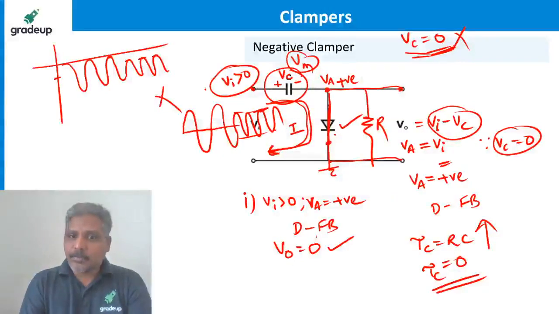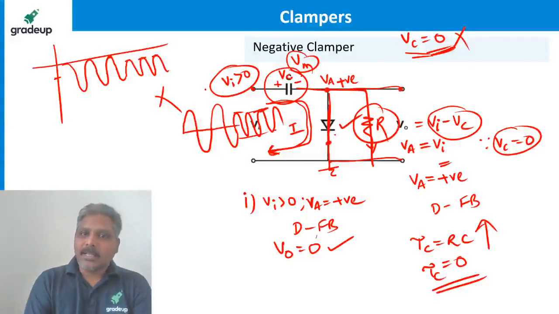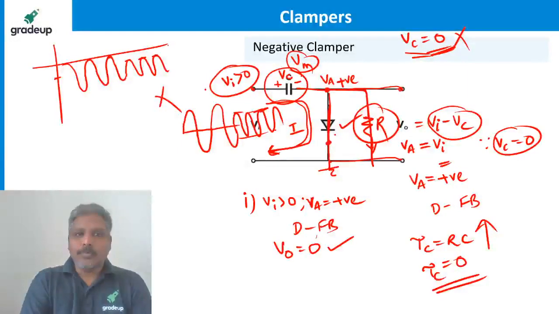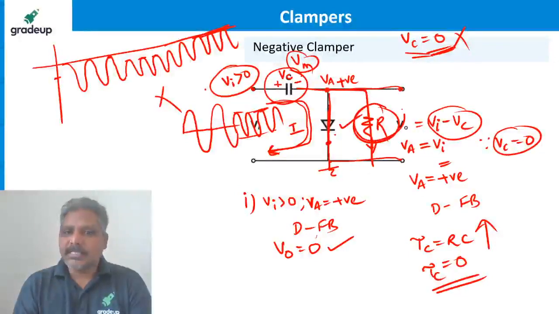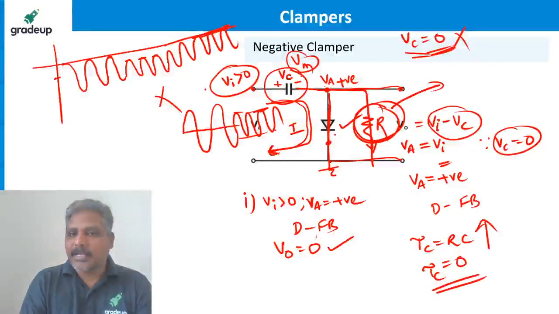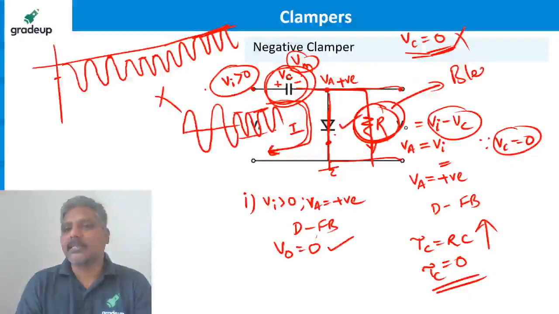So as soon as we provide this resistor, the capacitor now discharges through the resistor. Capacitor will discharge, so the output voltage will slowly, now capacitor voltage discharging means the waveform slowly will behave like this, and clamps to zero now like this. So now this is a perfect clamper. Since the resistor is providing a discharging path for the capacitor, we call it a bleeder resistor. We call it a bleeder.